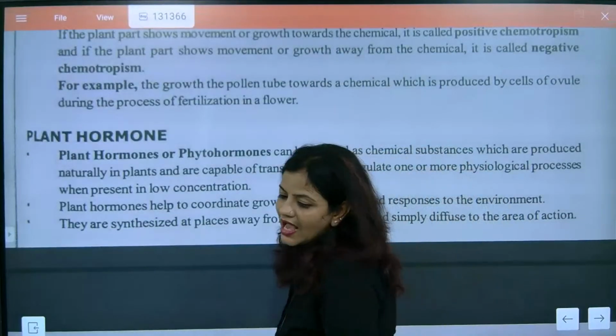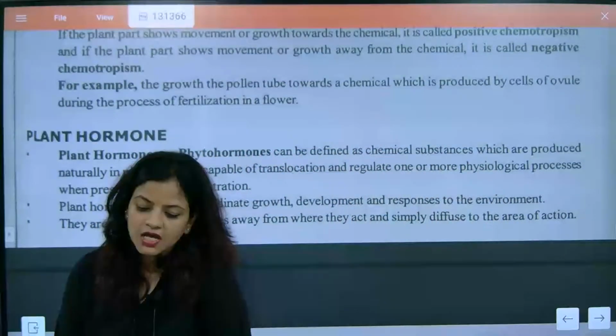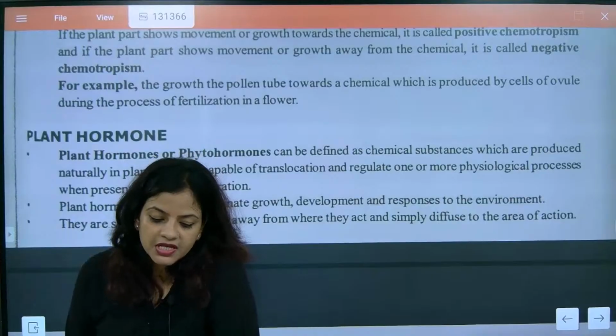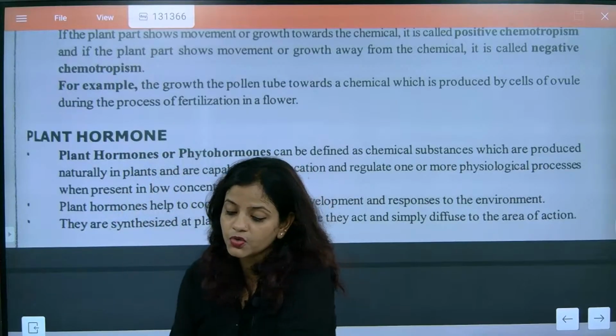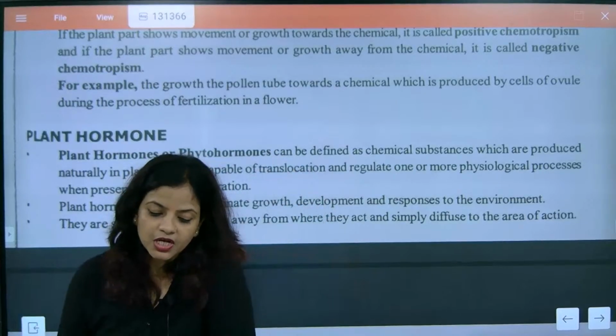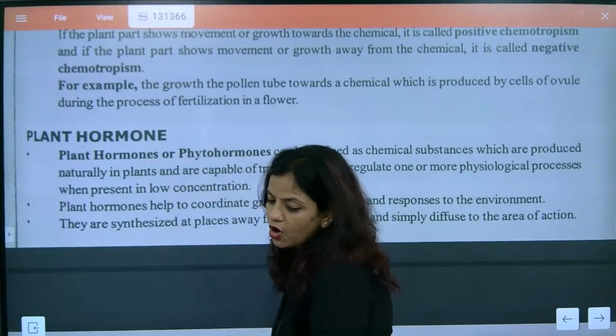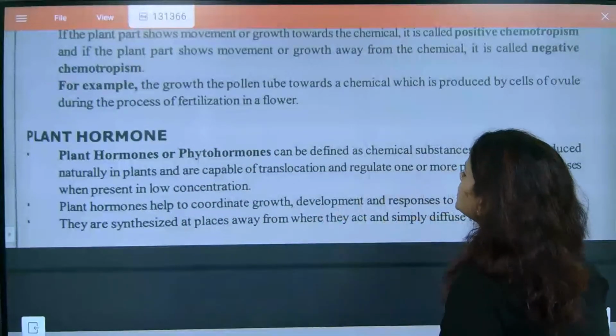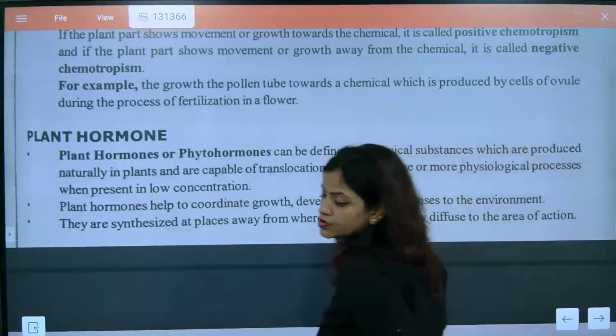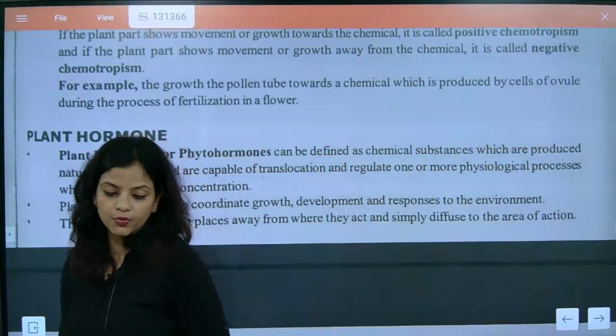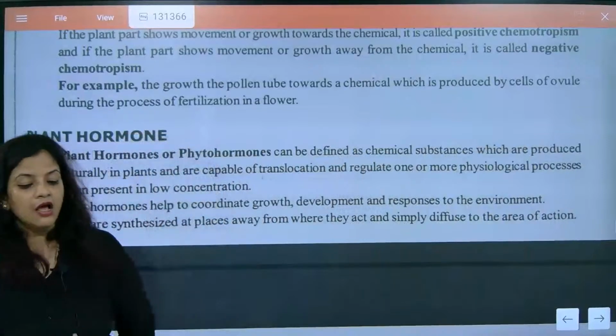And we also know hydrotropism. Hydrotropism means when the plant shows affinity towards water, so specifically roots do hydrotropism. What is the other name of phytohormones? Phytohormones are nothing but plant hormones.